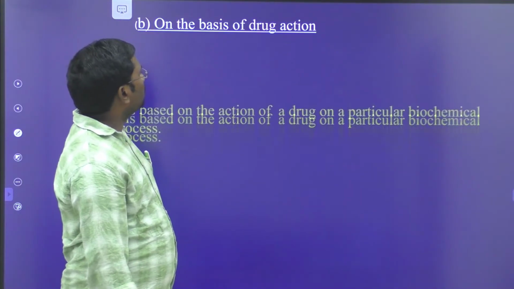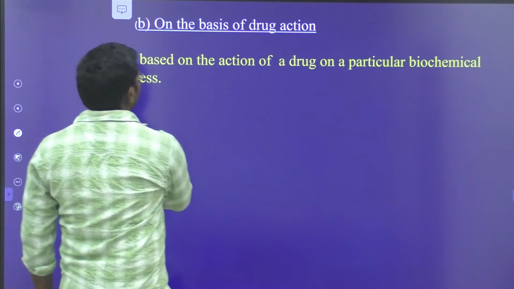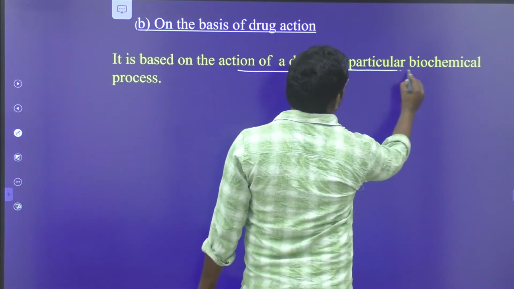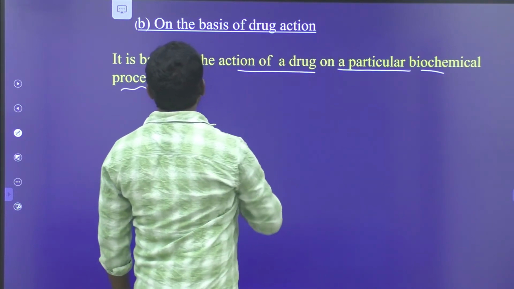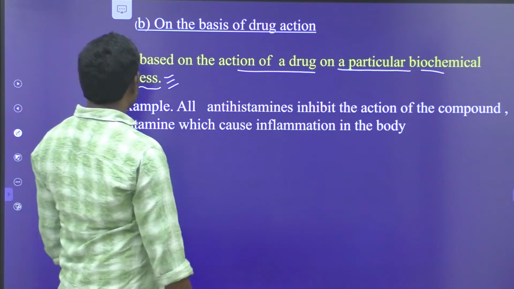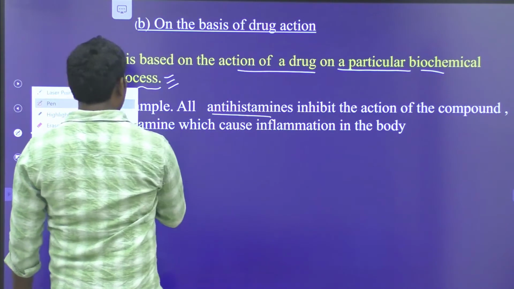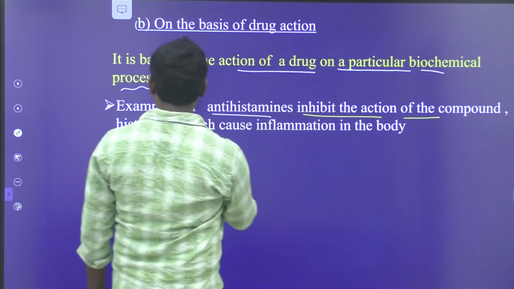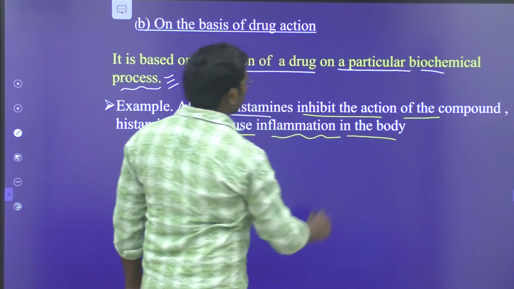And second one, on the basis of drug action. The second classification is on the basis of the drug action. It is based on the action of a drug on a particular biochemical process. Example, all antihistamines inhibit the action of the compound histamine, which causes inflammation in the body.